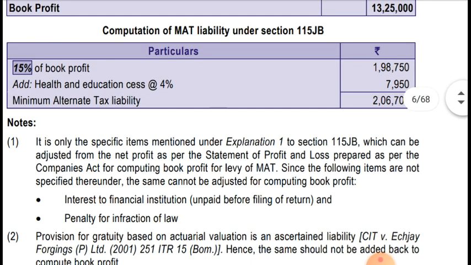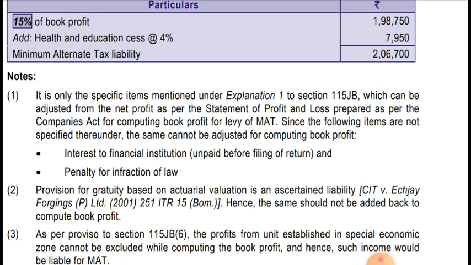Okay, there is a note given there. Notes: it is only the specified items mentioned under Explanation 1 to Section 115JB which can be adjusted from the net profit as per the statement of profit and loss account prepared as per the Companies Act for computing book profit for levy of MAT.